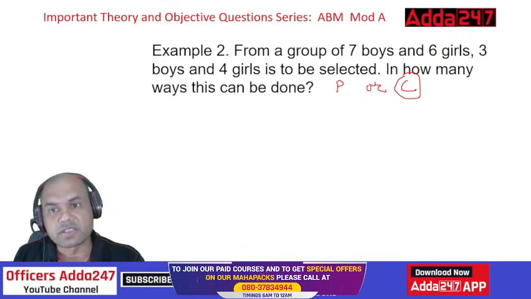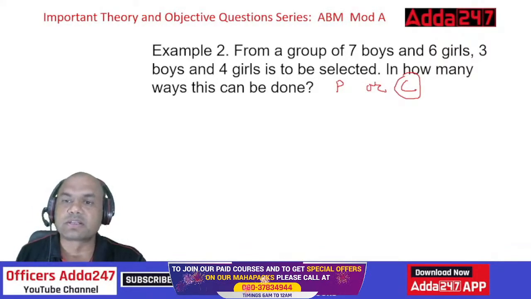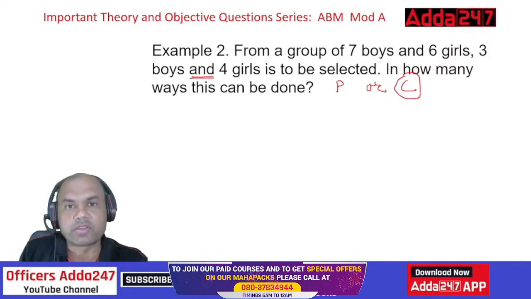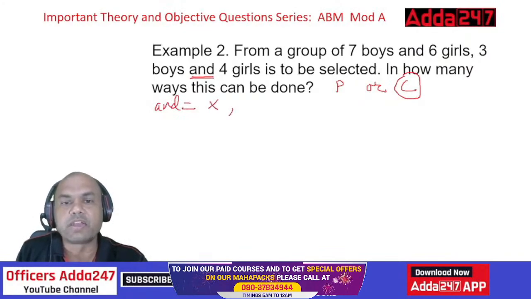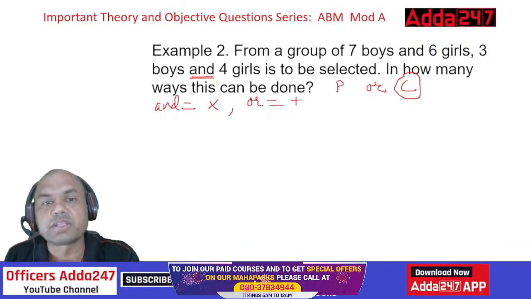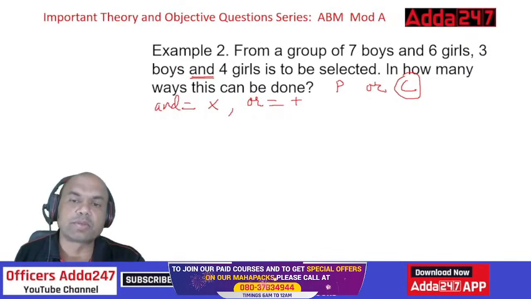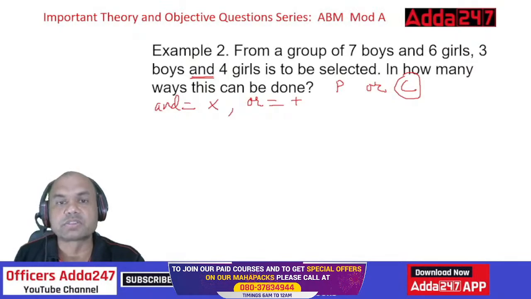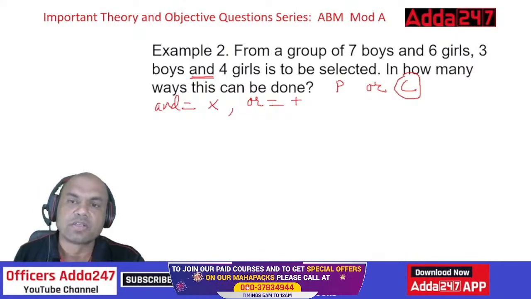So what is given here? Boys and girls, 2 things are there, and we have to select 3 boys and 4 girls. Whenever you have 'and' in probability, always remember, 'and' always equals multiply. And if you have 'or', 'or' always equals plus. If it had been given as 3 boys or 4 girls, then it would have been plus. But it's given as 3 boys and 4 girls, so that is multiplication.